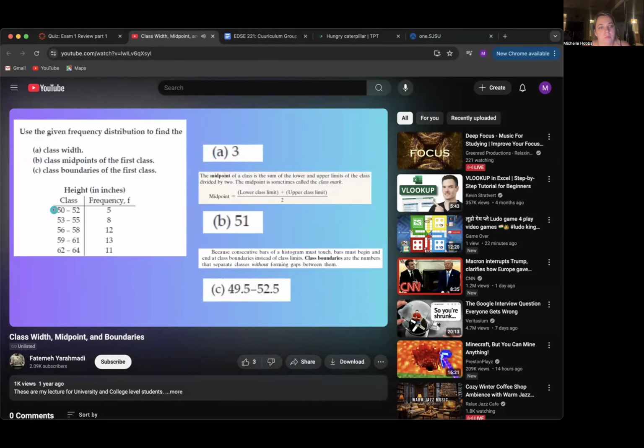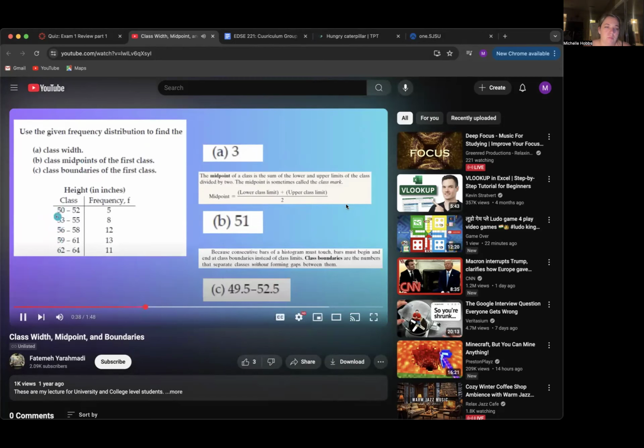Why is that? The difference between 50 and 53 is 3. 53 and 56 is 3. 56 and 59 is 3. 59 and 62 is 3. So the class width, the difference between the first lower bounds of consecutive classes, is 3.